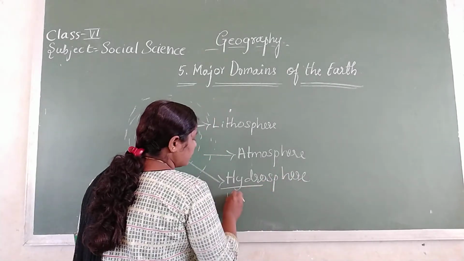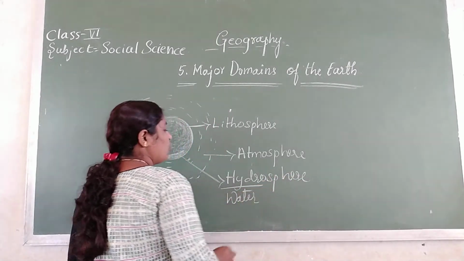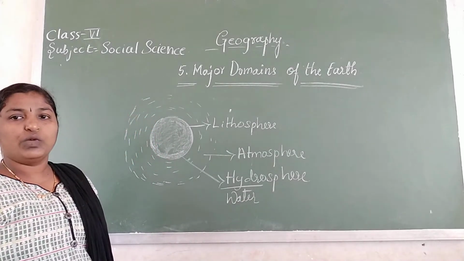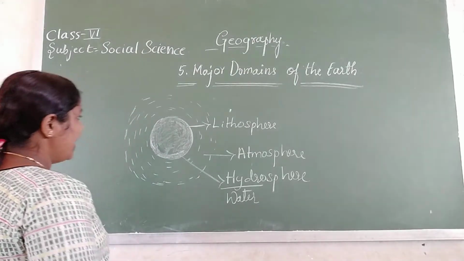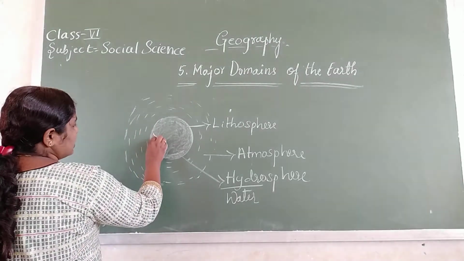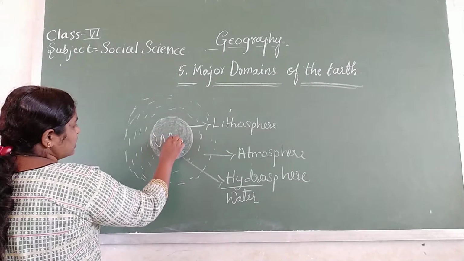Hydro means water. The place which is covered with water is known as the hydrosphere. And there are some other places with narrow land.